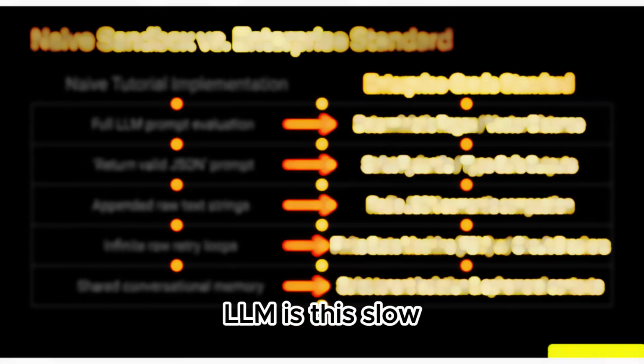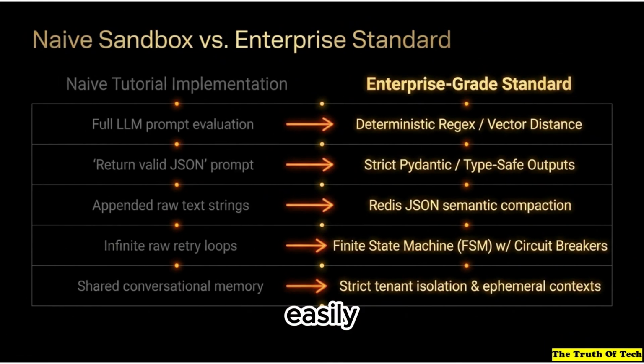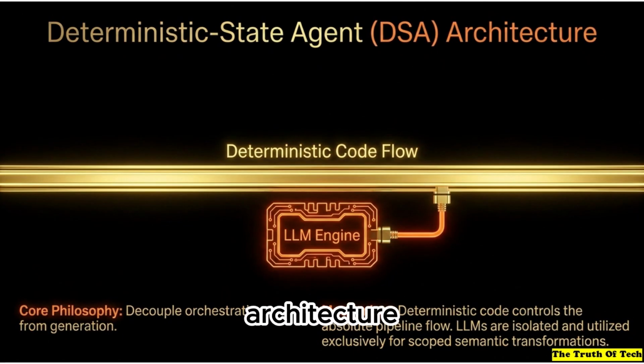Okay, so if the LLM is this slow, easily distracted philosopher making really expensive mistakes, how do developers actually get it away from the steering wheel? Well, that's where the Deterministic-State Agent, or DSA, architecture comes in. The core philosophy of this deep dive source material is to completely decouple orchestration from generation. You let rigid deterministic code control the flow, and you isolate the LLMs exclusively for scoped semantic transformations.